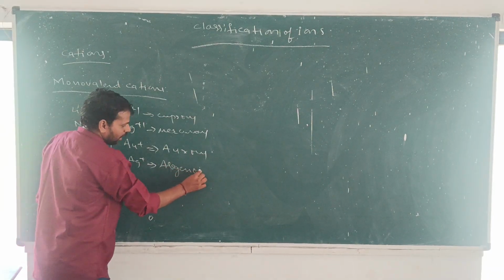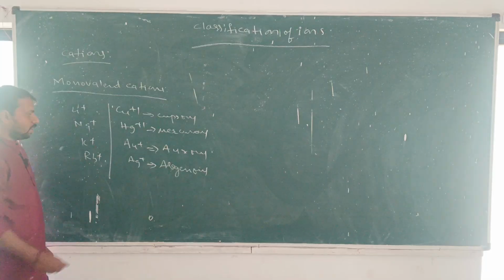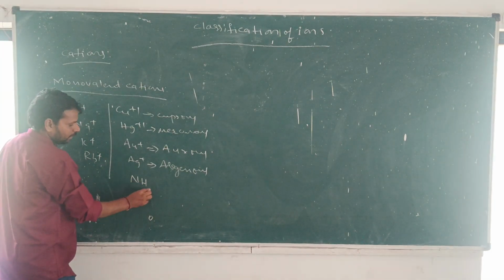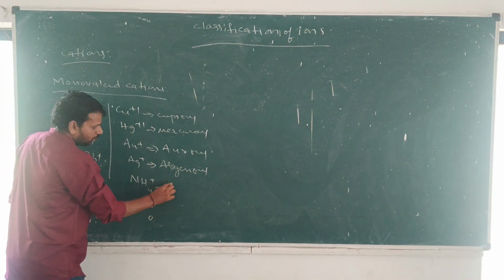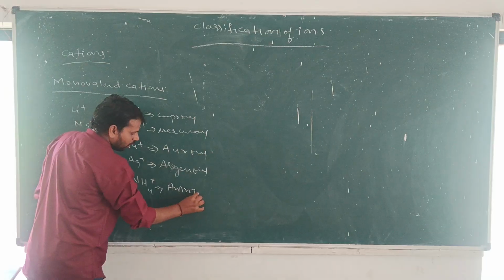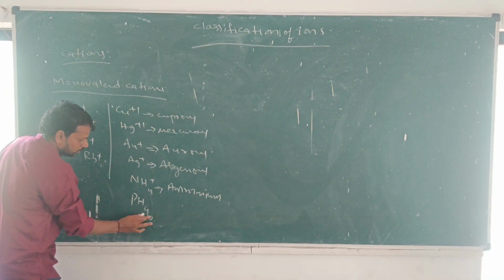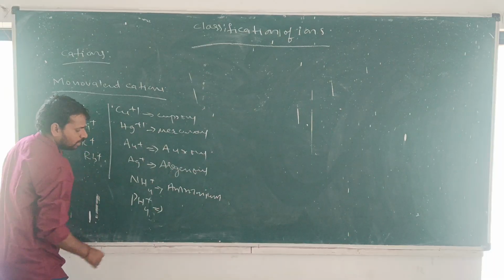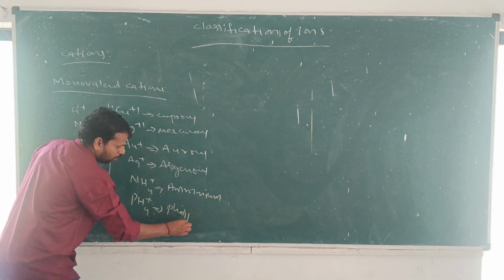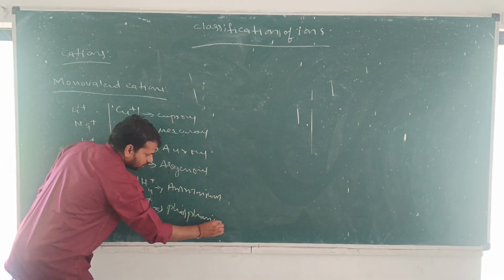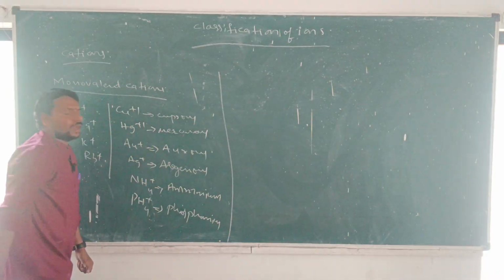Argentous cation. NH4 plus, ammonium cation. PH4 plus, phosphonium cation, etc. So these are the monovalent cations.